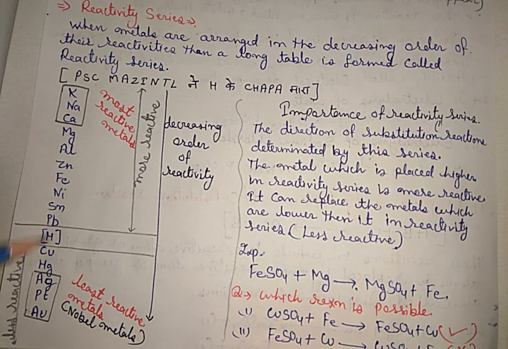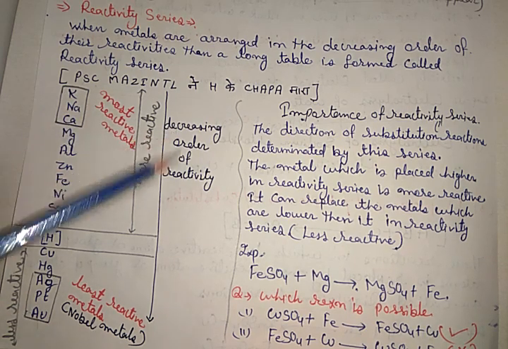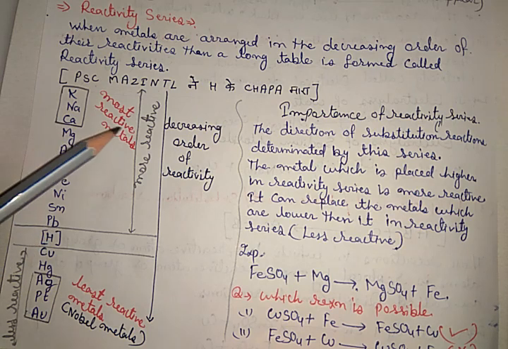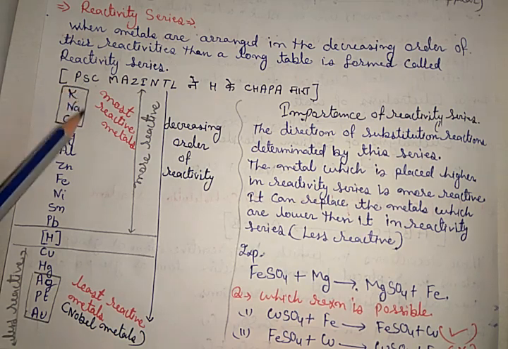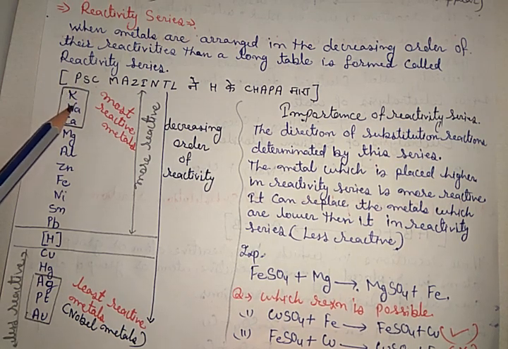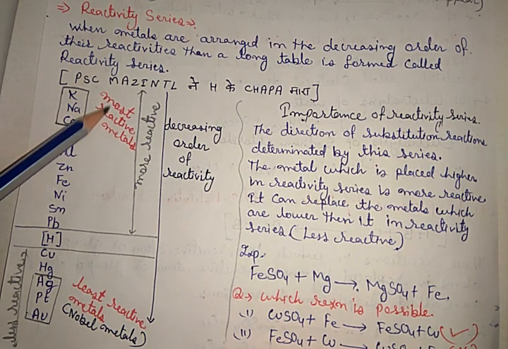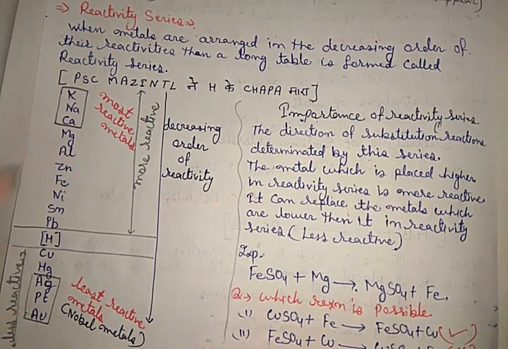That is the decreasing order of their reactivity. The metals above hydrogen are more reactive, while the metals below hydrogen are less reactive. Out of these, potassium, sodium, calcium are the most reactive metals.